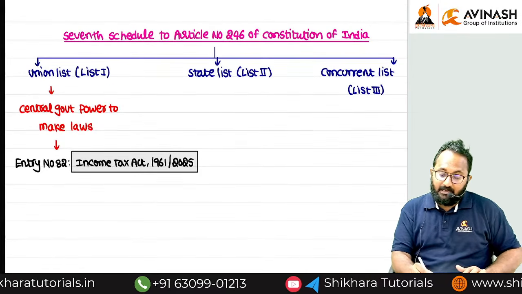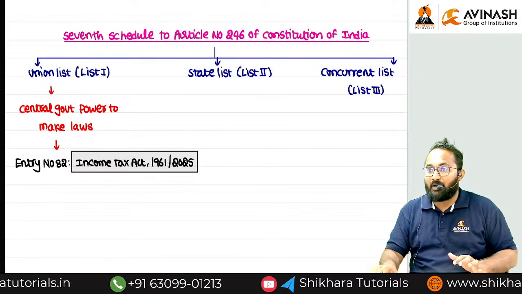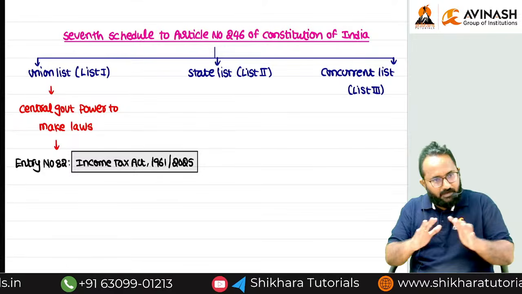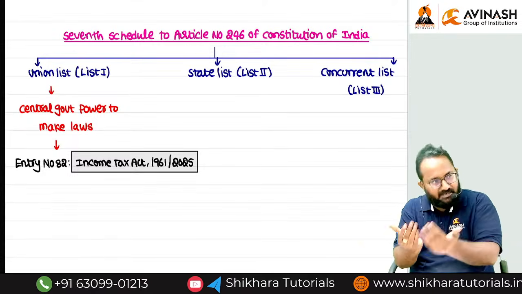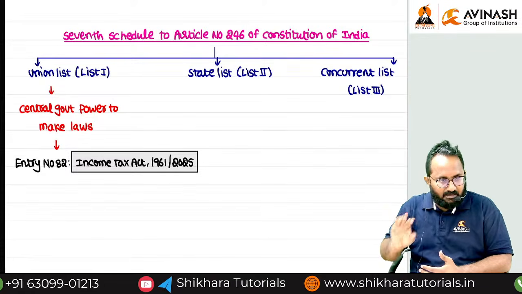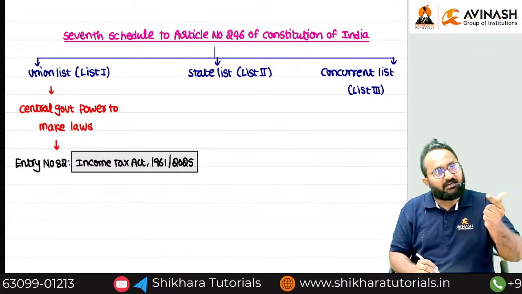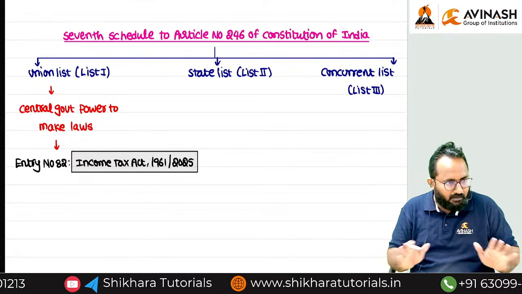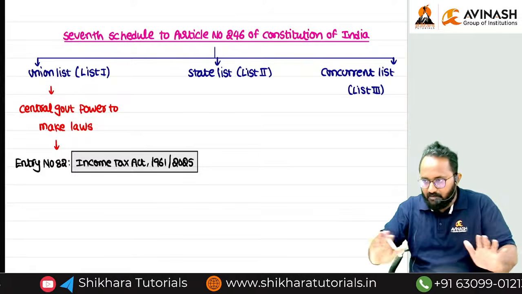Yes, state governments have the power to collect taxes on agricultural income. But as of now, every state government also exempts agricultural income. If any tax is to be collected on agricultural income, the state government has the power. But still, state governments are not collecting any taxes on agricultural income.